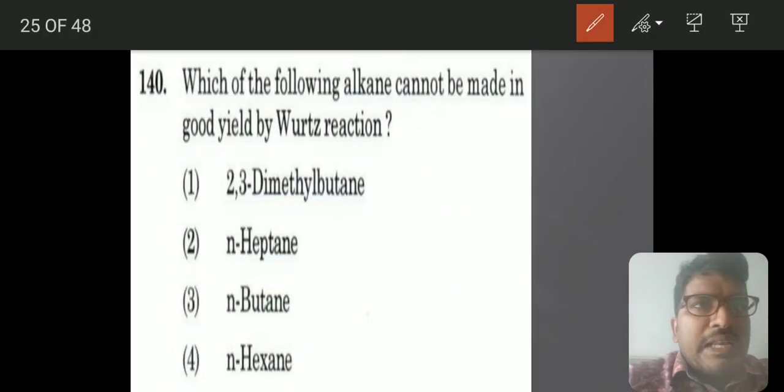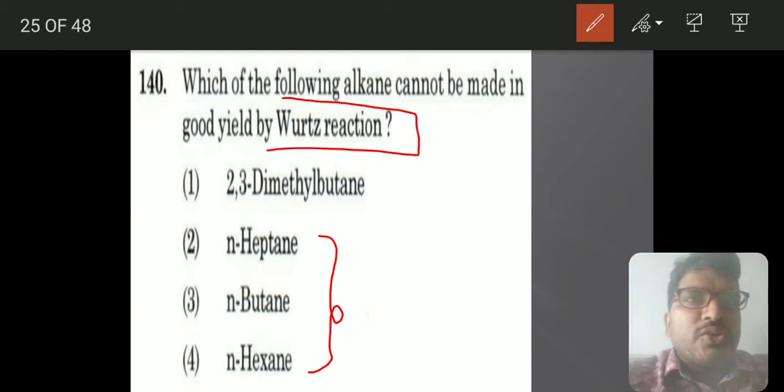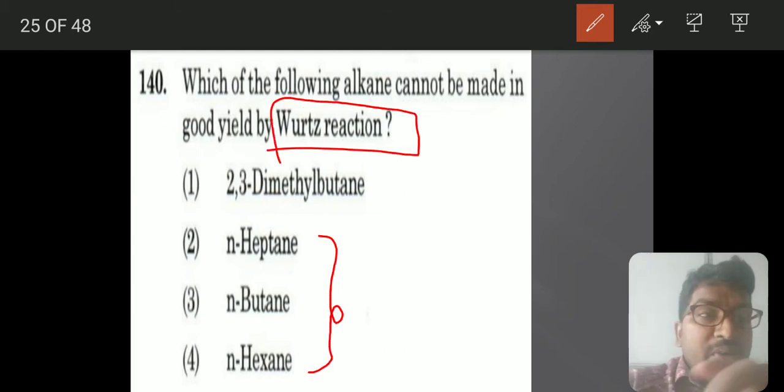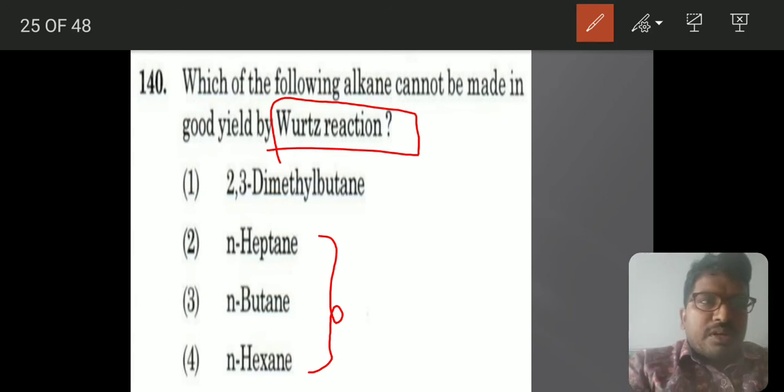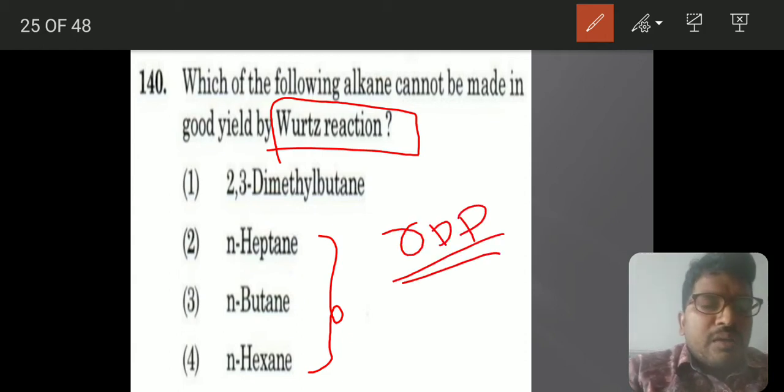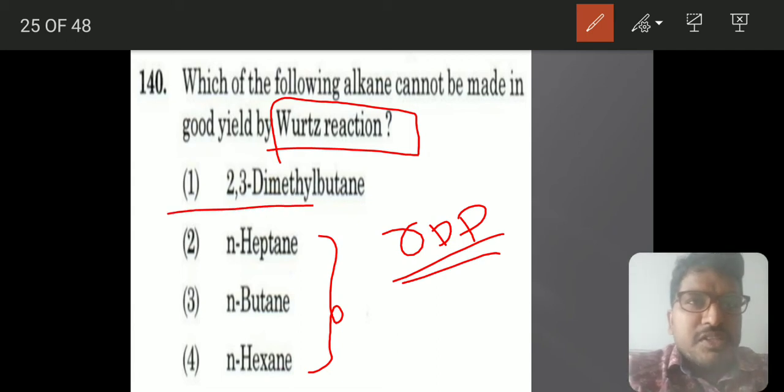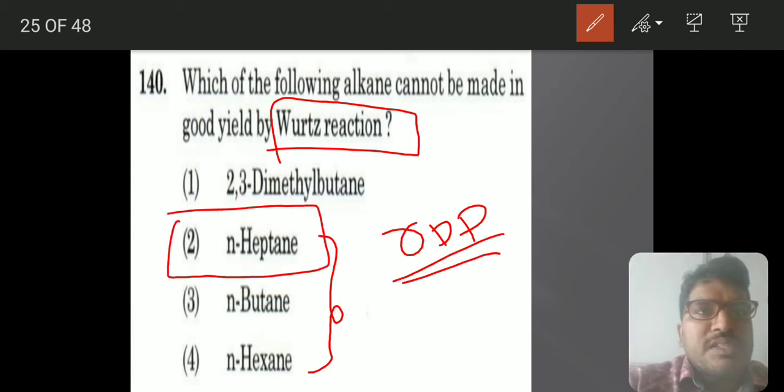Which of the alkanes cannot be made in good yield by Wurtz reaction? I told you to go through the Wurtz named reactions. That is a very important thing. So based on this named reaction, this question has come. Alkanes having an odd number of carbon atoms cannot be prepared by using this Wurtz reaction. That is the main exceptional case. Odd number of carbon atoms means heptane will come. So the answer will be heptane.